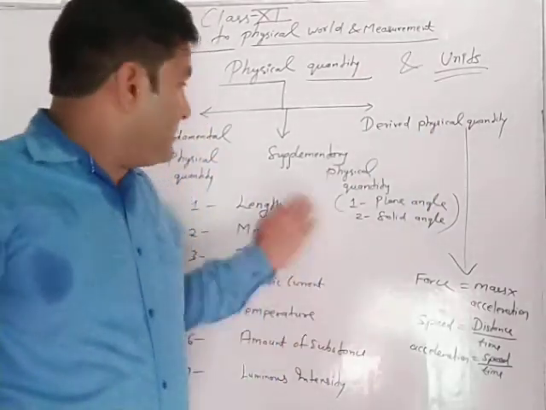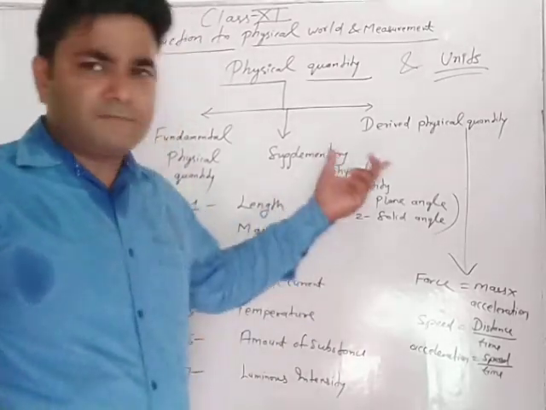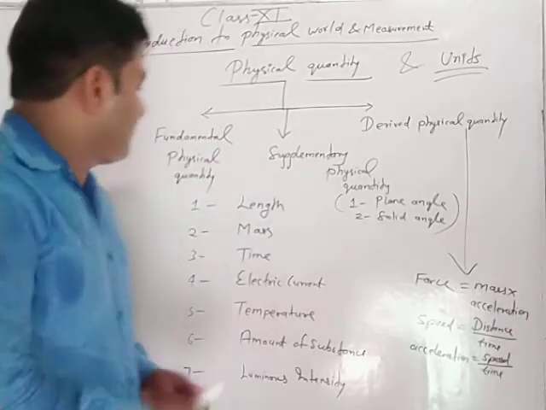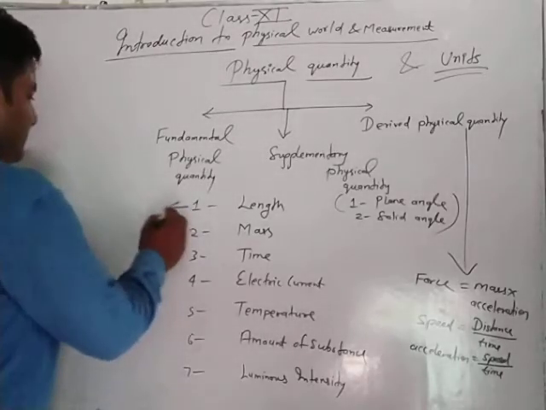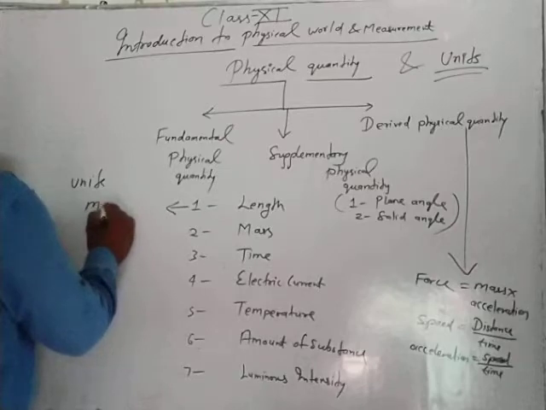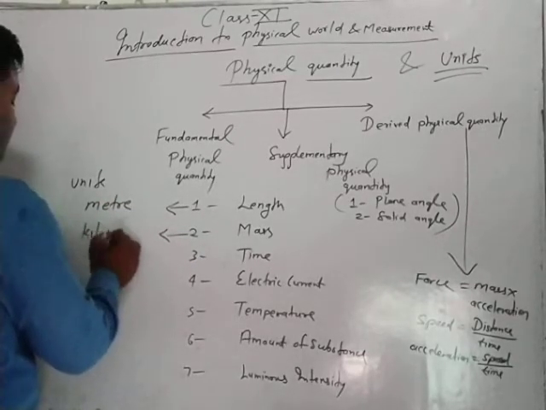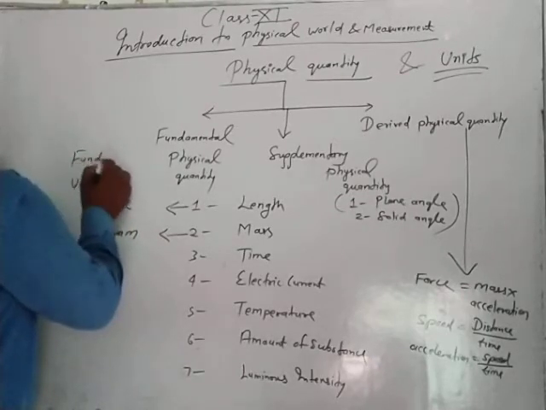So like physical quantities, units are also mainly of two types. Number one, fundamental units for measuring fundamental physical quantities. Length is measured in meter, and mass is measured in kilogram. They are the fundamental units.